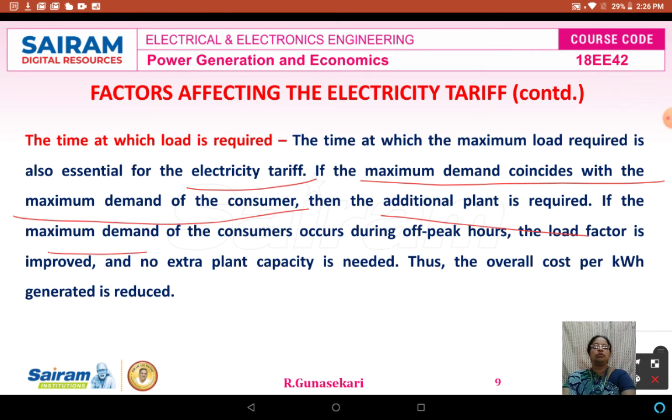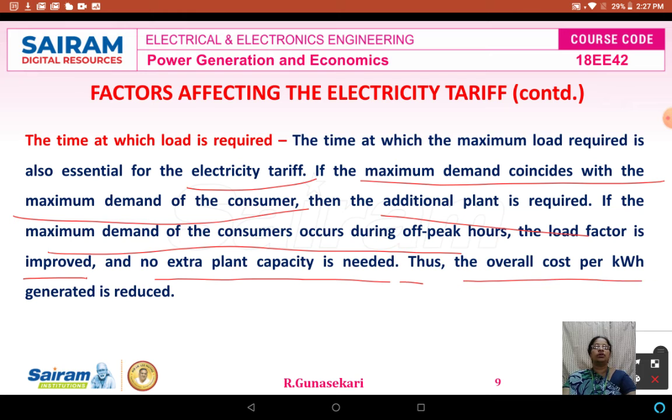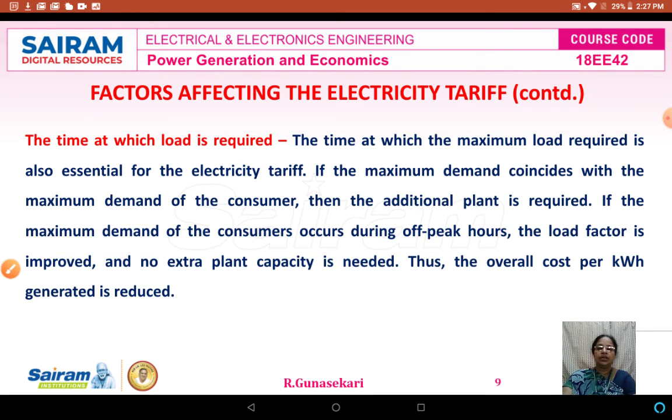If the maximum demand of the consumer occurs during off-peak hours, the load factor is improved. So no extra plant capacity is needed, and the overall cost per kilowatt hour generated is reduced. So we can consider the time at which the load is required.